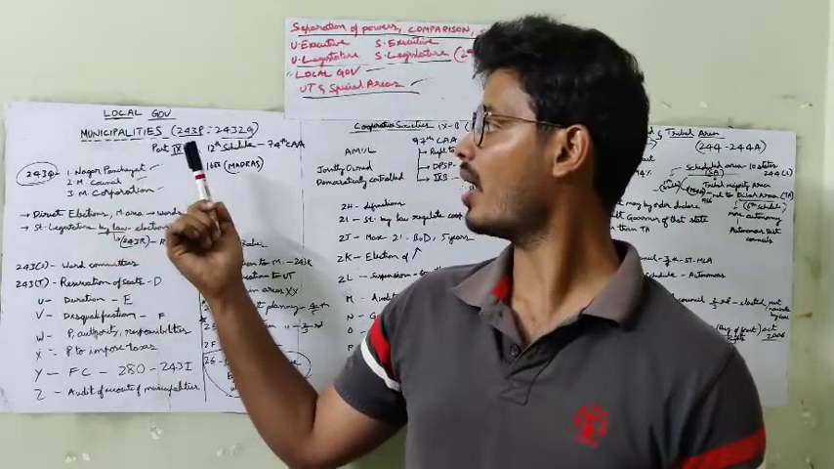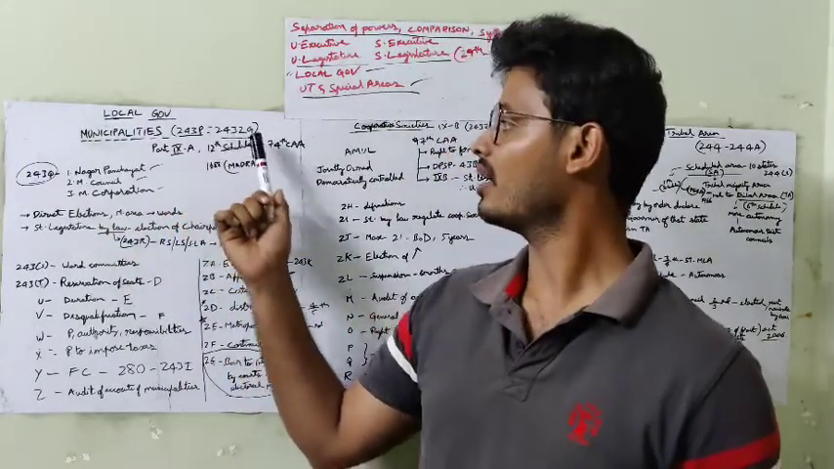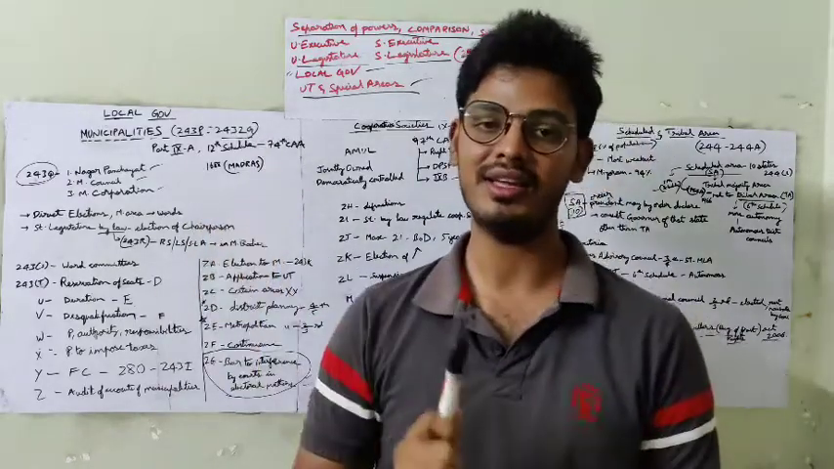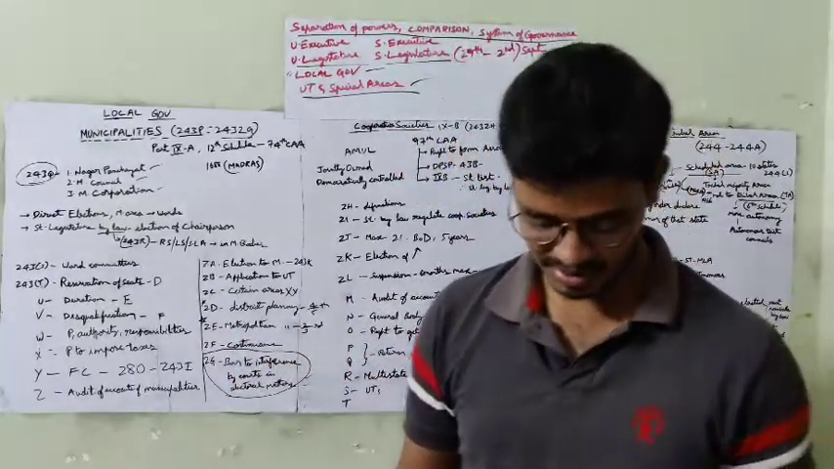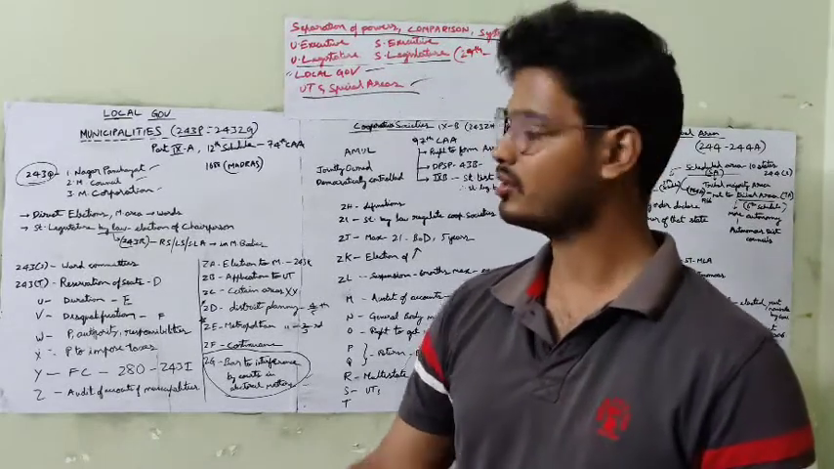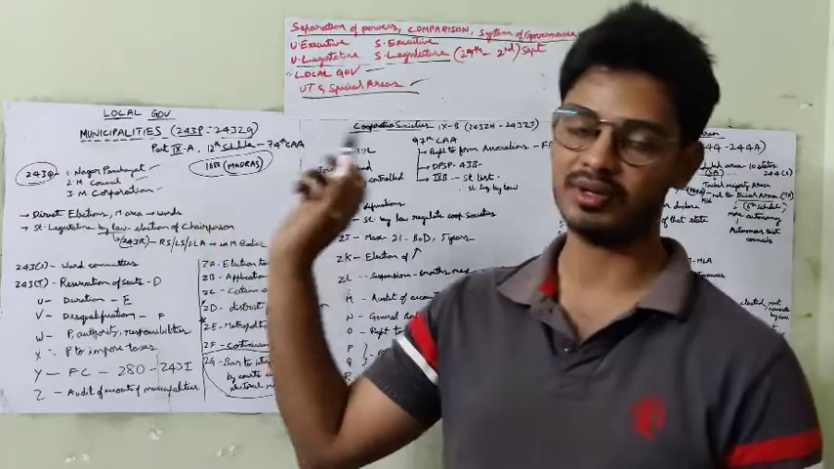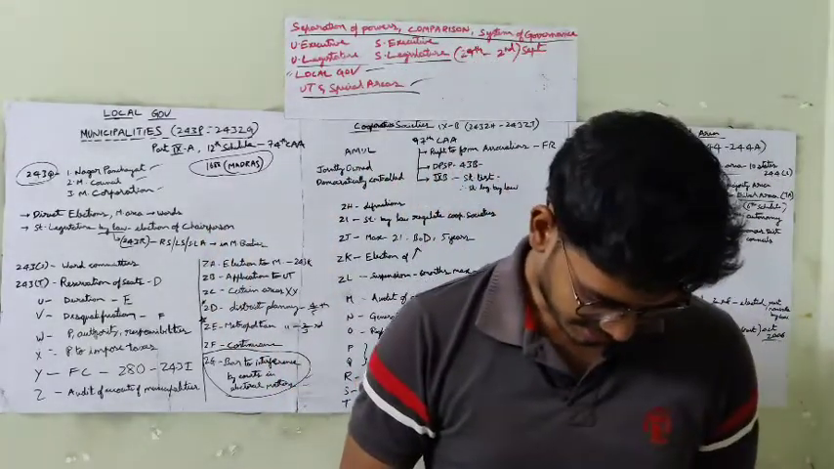The 74th Amendment added Part 9A and the 12th Schedule to the constitution. See, the 11th Schedule has 29 matters, right? The 12th Schedule has 18 subjects. Okay, 18 points. This is also important from the examination point of view. And the first municipality was formed in 1688, before we got freedom. It was in the colonial period. It was in Madras.